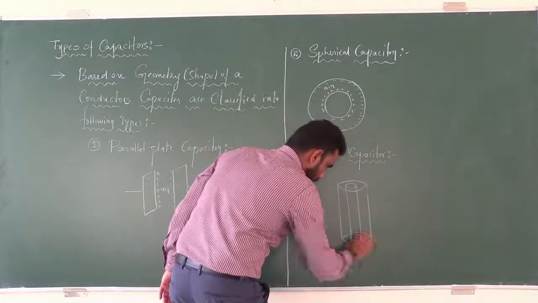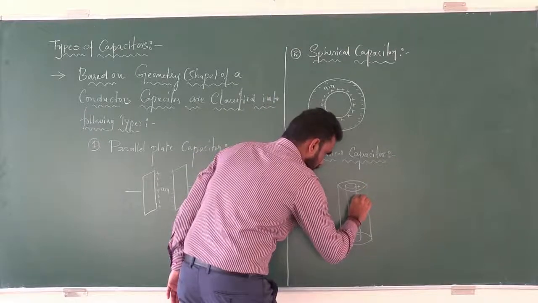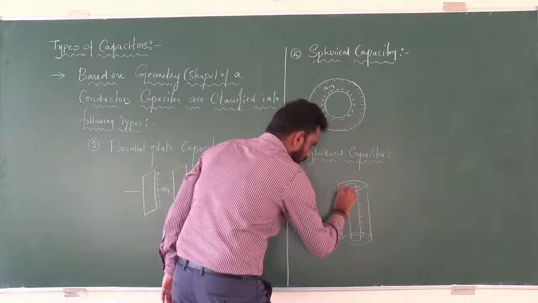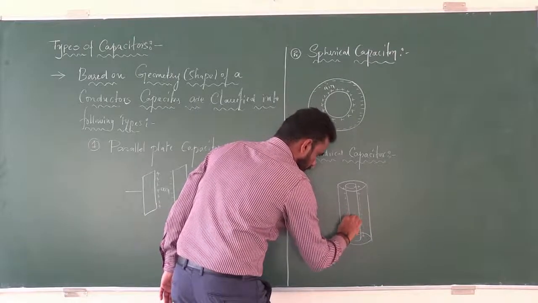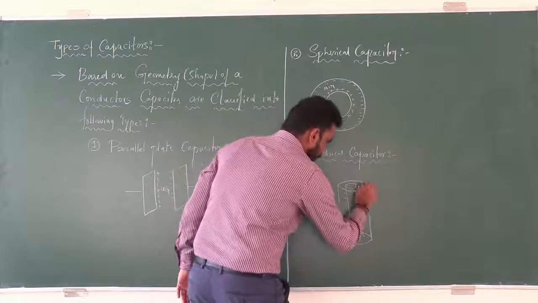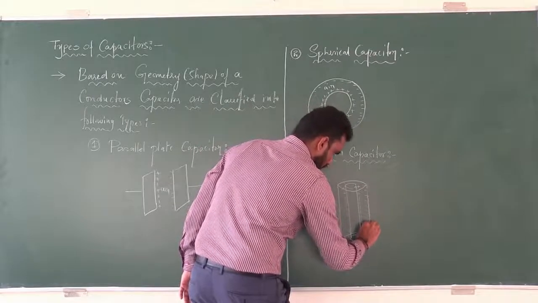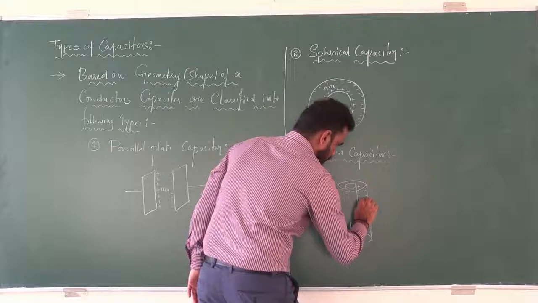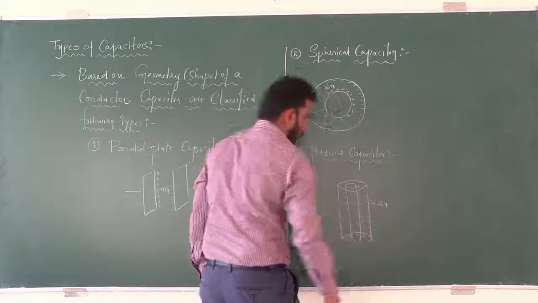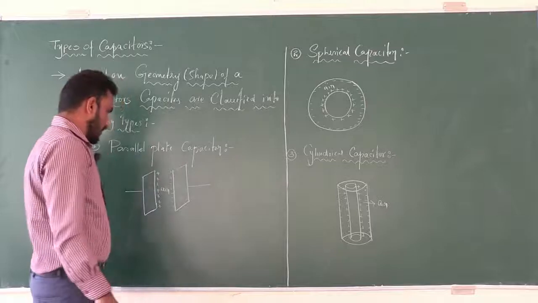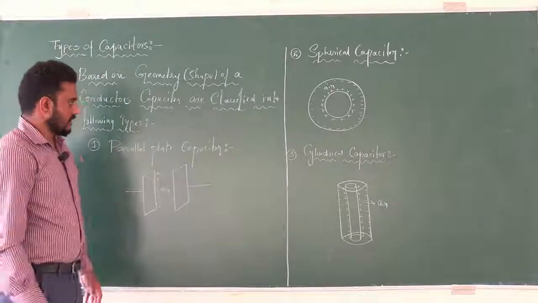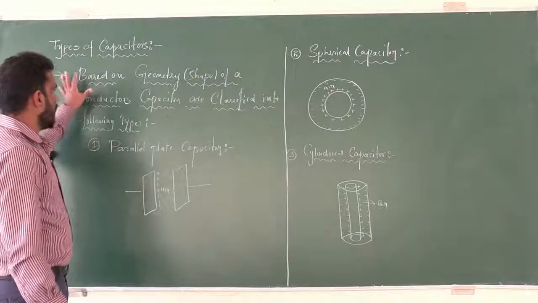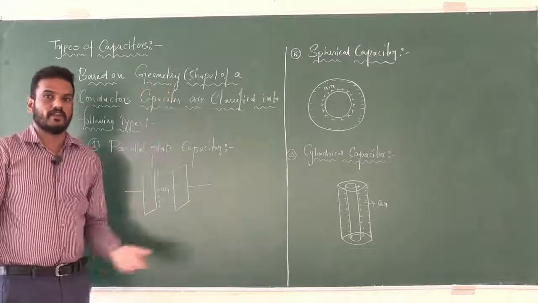Look at here. The outer surface of the inner cylinder gets positively charged. The inner surface of the outer cylinder gets negatively charged. In between there is an insulating medium, that is air. So these are the types of capacitors based on their geometry of a conductor.